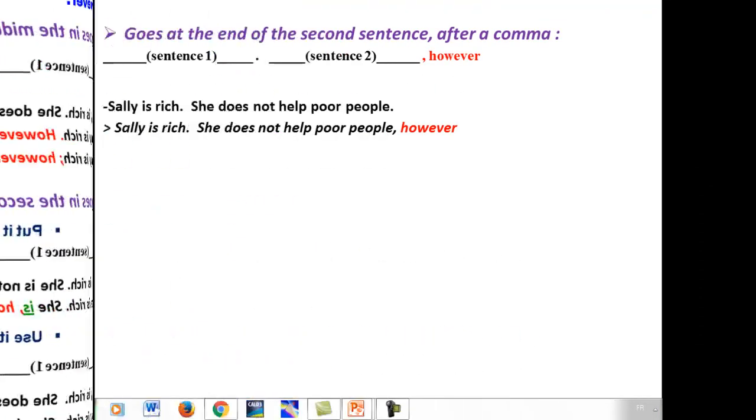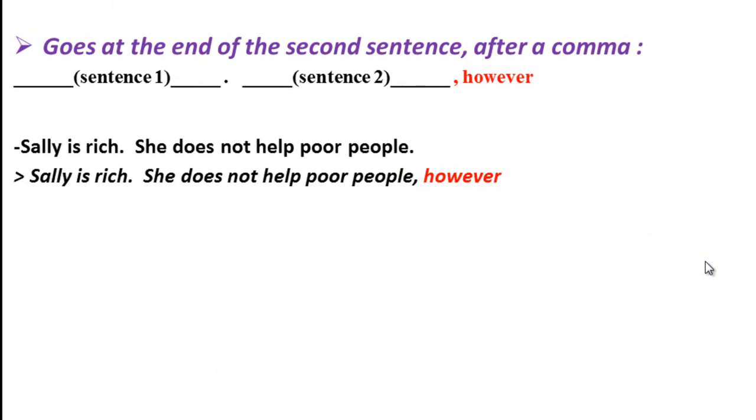A third way of using "however" is by placing it at the end of the second clause after a comma. Let me explain this in more detail. So, sentence 1, full stop. Sentence 2: at the end of sentence 2 we put "however," and we put a comma before it.